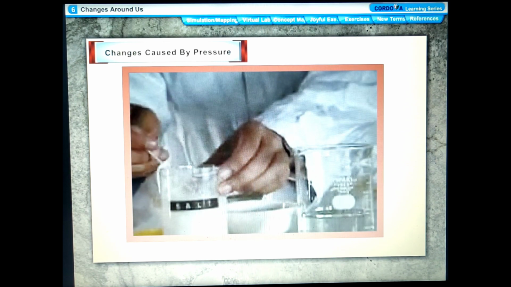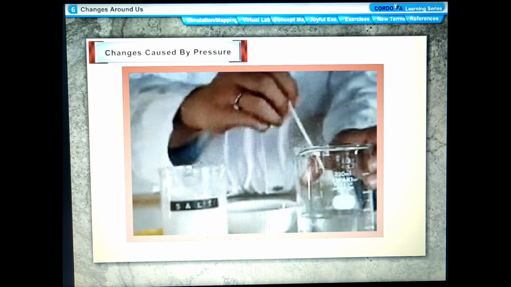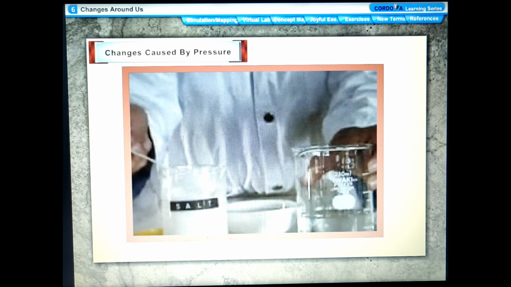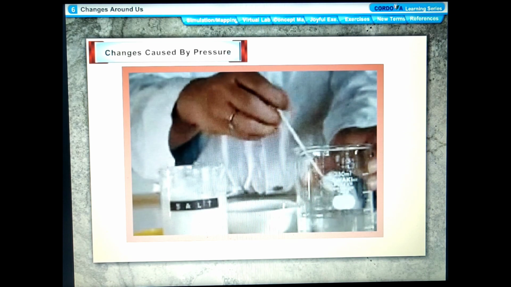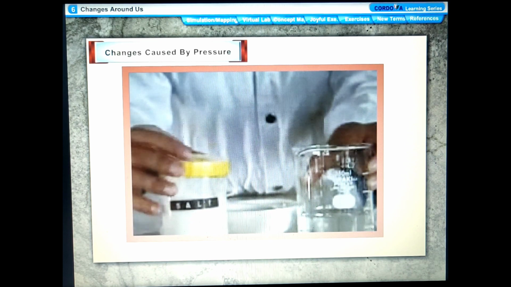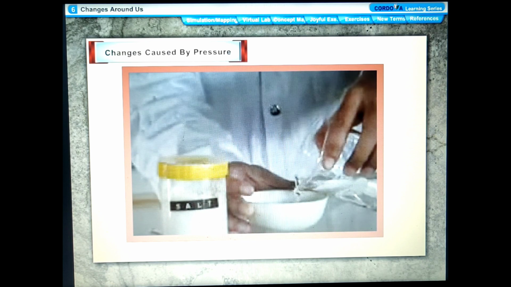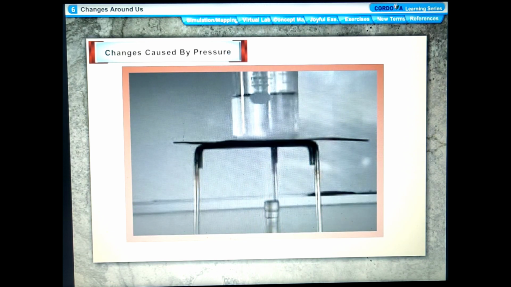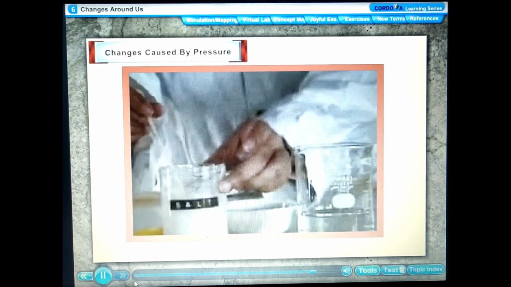Changes caused by mixing. We can bring about many changes, reversible and irreversible, or physical and chemical, by mixing substances. For example, when we dissolve salt in water to obtain salt solution, it is a physical change. In the previous chapter, we learned how to separate salt from its solution in water. So, we can say that it is a reversible change.